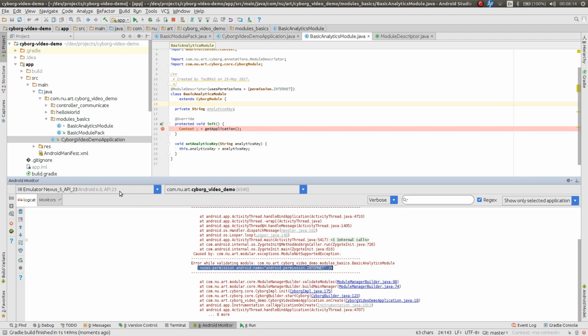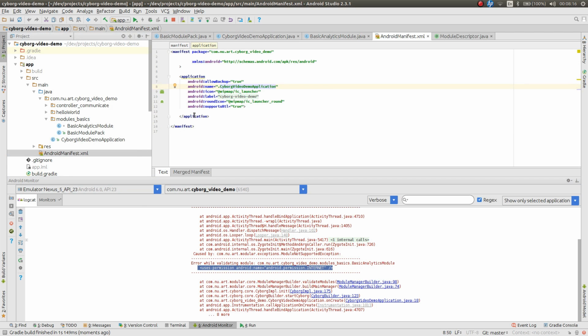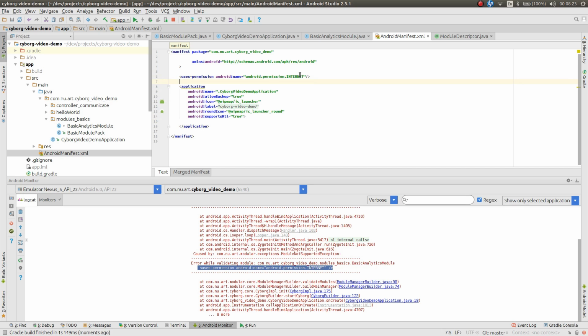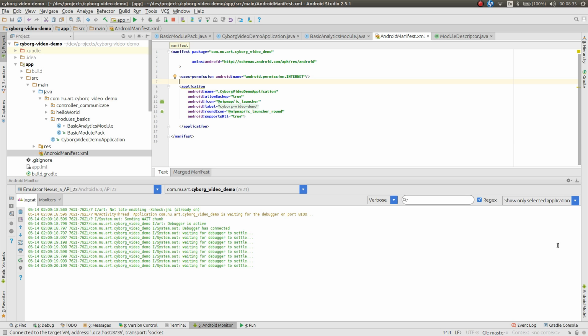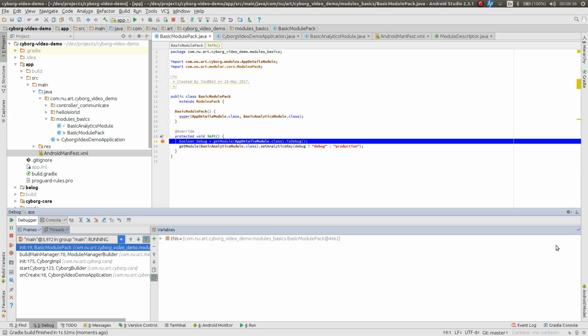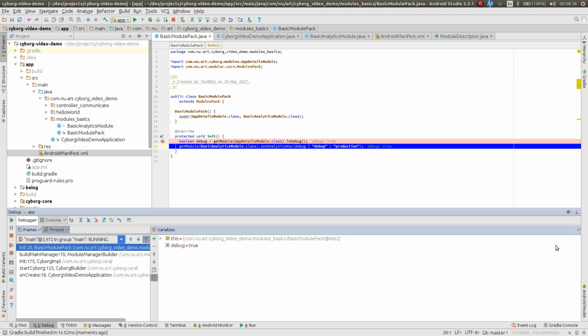So we'll just copy this from the log, go to our manifest and just drop it here. Just please space this out. Thank you. And let's try to run this again, this time in debug mode, so we can actually stop in the init function of the analytics module. So here we go, we stopped here. This is a debug run.